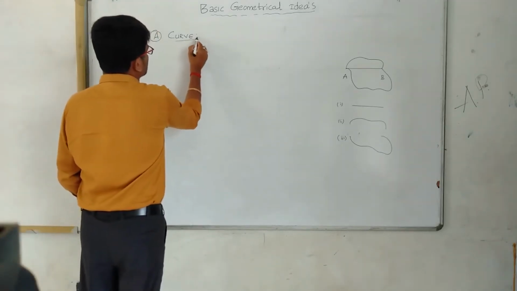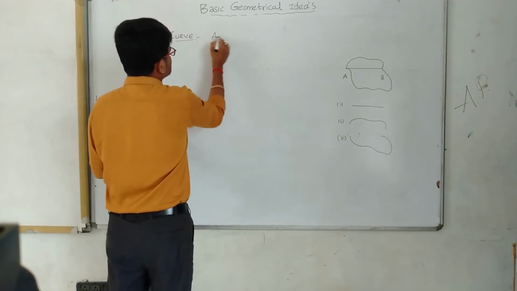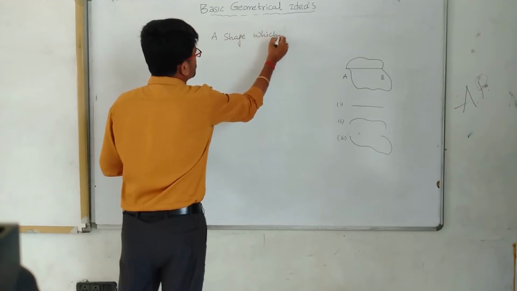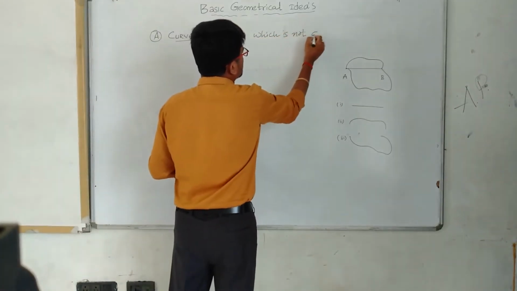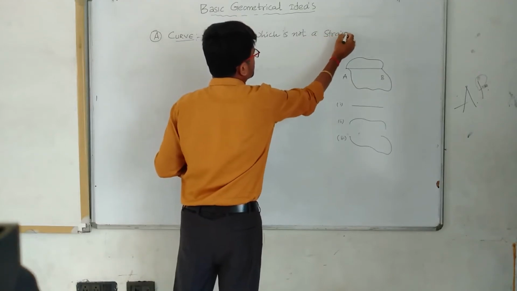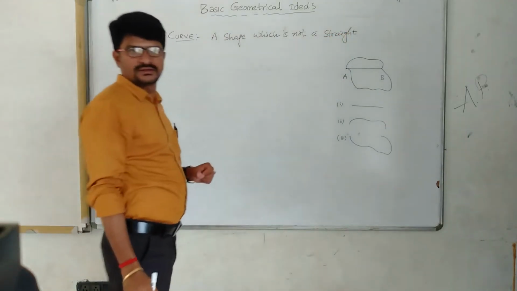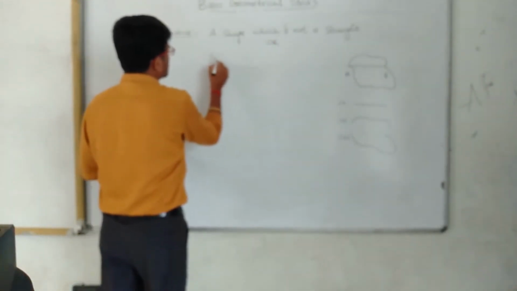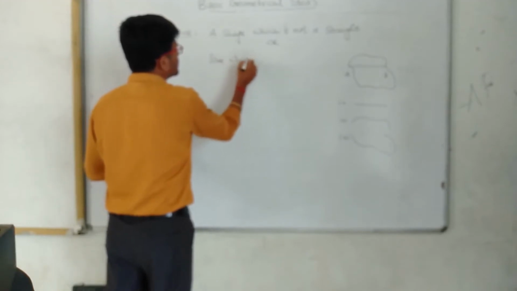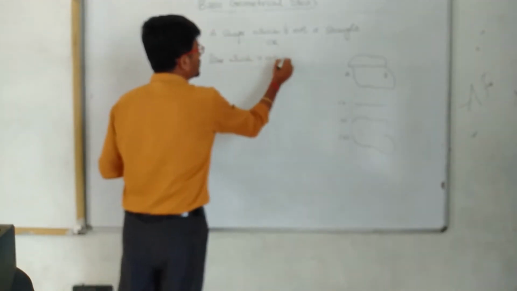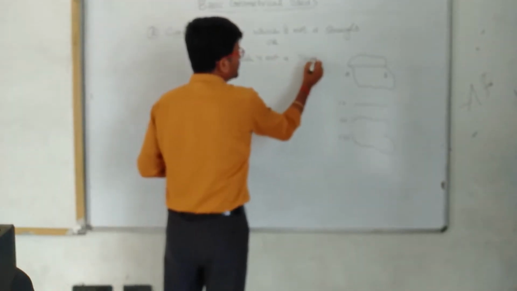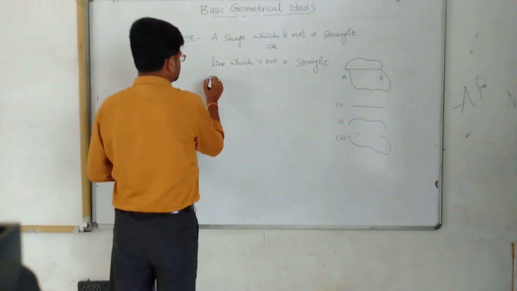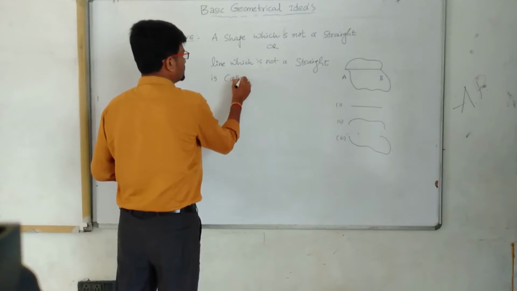A curve is nothing but a shape which is not straight, or else a line which is not straight is called a curve.